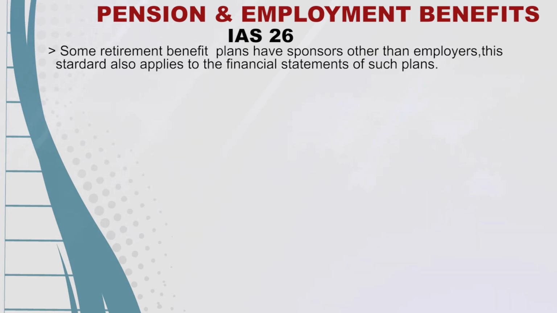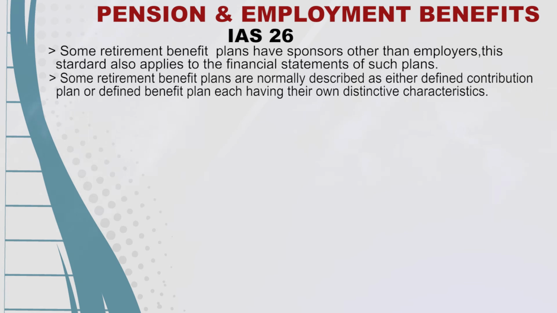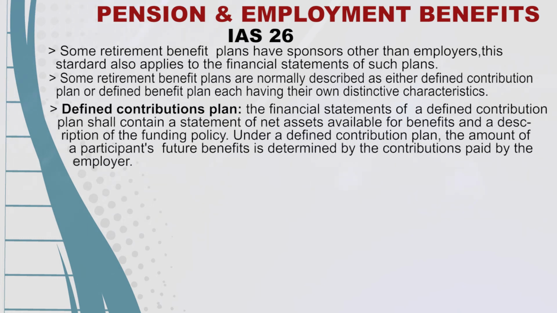Retirement benefit plans are normally described as either defined contribution plans or defined benefit plans, each having their own distinctive characteristics. Occasionally, plans exist that contain characteristics of both. Such hybrid plans are considered to be defined benefit plans for the purpose of this standard. For defined contribution plans, the financial statements shall contain a statement of net assets available for benefits and a description of the funding policy.